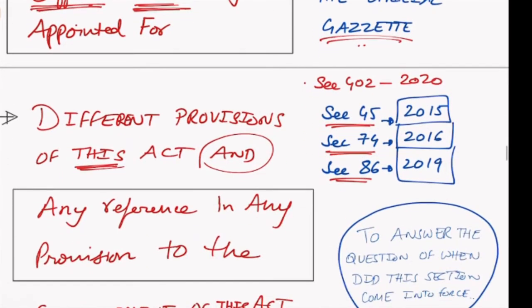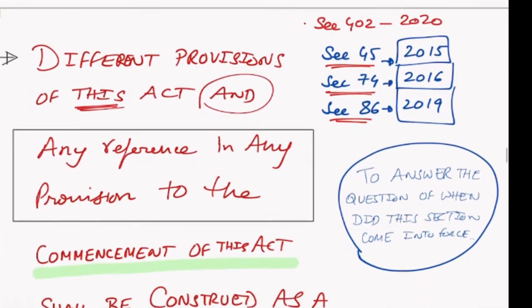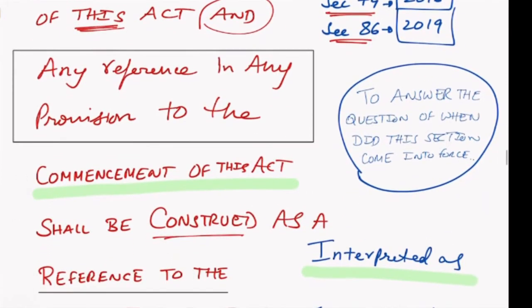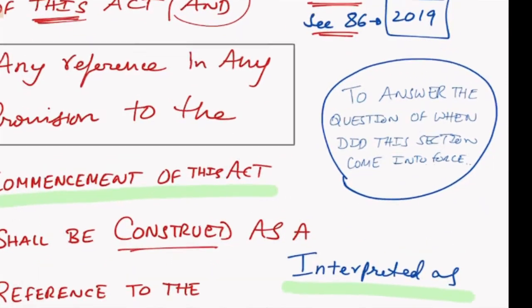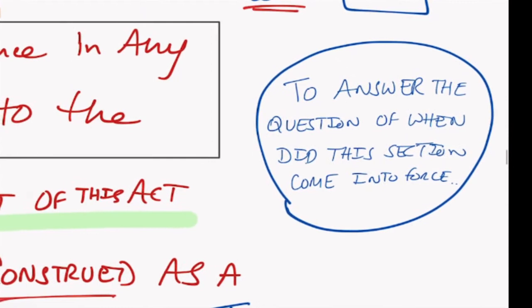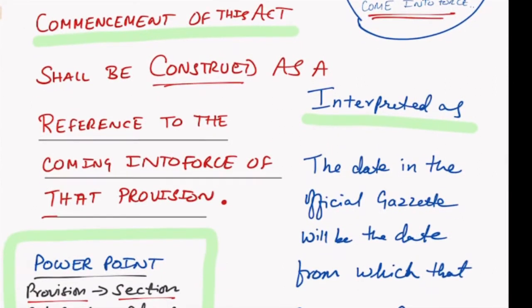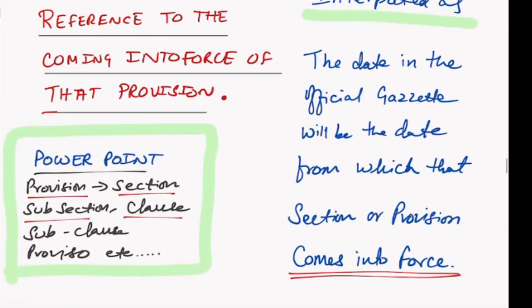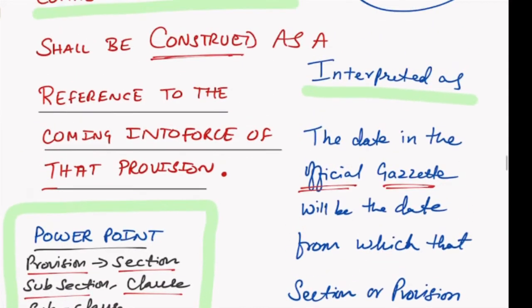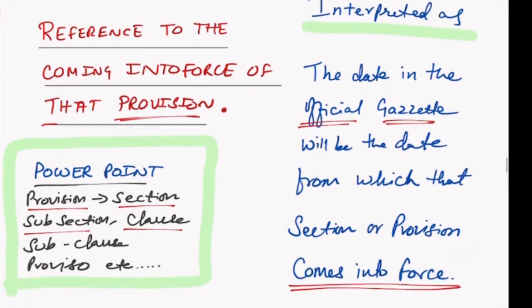And the most important document is the official gazette. So if somebody asks you, when did this section come into force? What should you tell them? I have to see the official gazette. And it shall be interpreted as the reference to coming into force of that provision from the date of the official gazette. So the date which the official gazette mentions as to when that section comes into force, we need to see. So when we say the word provision, it means anything.